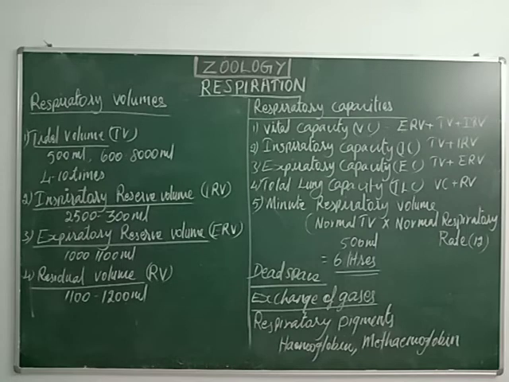The iron part of the hemoglobin is called heme, and the protein part of the hemoglobin is called globin, and this globin belongs to the histone class. It's a colorless protein. And 4% of the hemoglobin molecule is made up of heme, and the remaining percentage is made up of globin. Then one more question: the molecular weight of the hemoglobin molecule. The total molecular weight of the hemoglobin molecule is 68,000 Dalton. Understand?